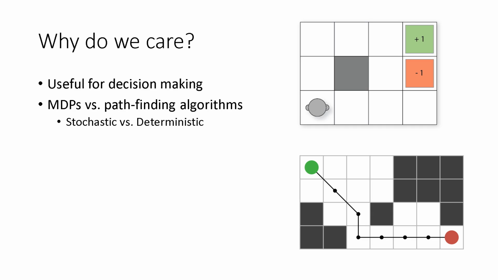For the top case, however, we map obstacles to negative rewards and the goal to positive rewards. Though we can use a pathfinding algorithm to find the optimal policy here, the pathfinding algorithms are deterministic. They assume that we will always get from one state to another state if we perform an action. In reality, this may not always be true. MDPs allow for stochastic decision making where there is randomness involved. We will see this behavior in an example later in the slides.